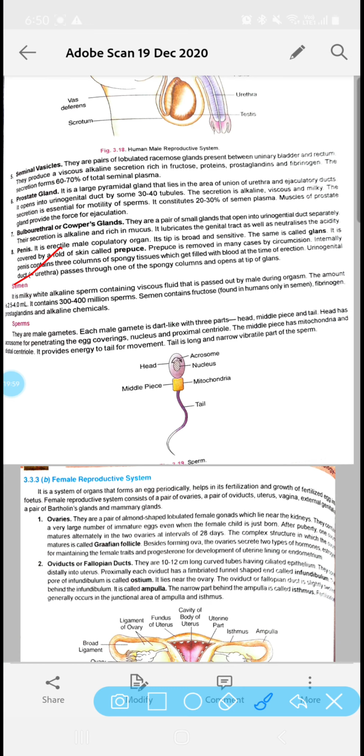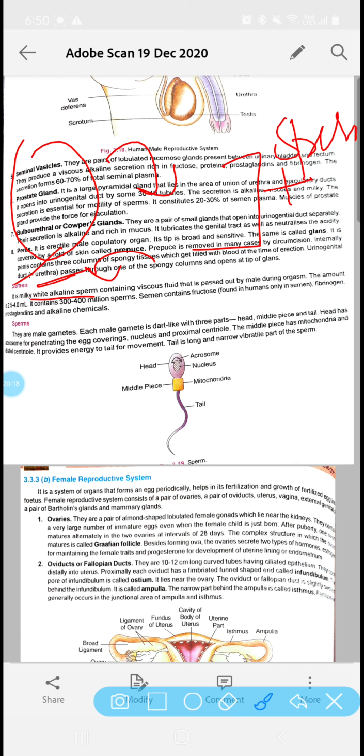So it is again important. Semen, the common secretion of all the glands we studied, is called semen. The semen is a white, milky, alkaline fluid which includes the sperm inside it. When sperms mix into the secretions of all these glands, we call it semen. Its amount, you have to remember, is 2.5 to 4 milliliters. This amount contains 300 to 400 million sperms, and semen is rich in fructose. In the human body, fructose is present only here in semen, nowhere else. Clear? It also contains fibrinogen, which we studied above, and alkaline chemicals.